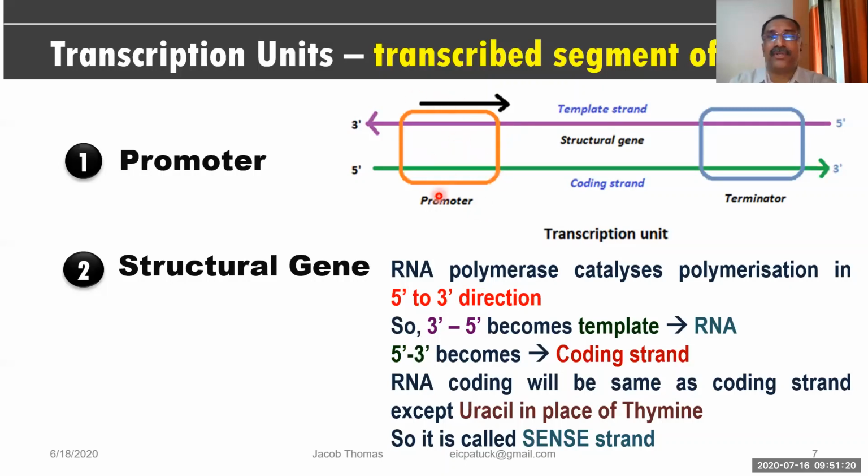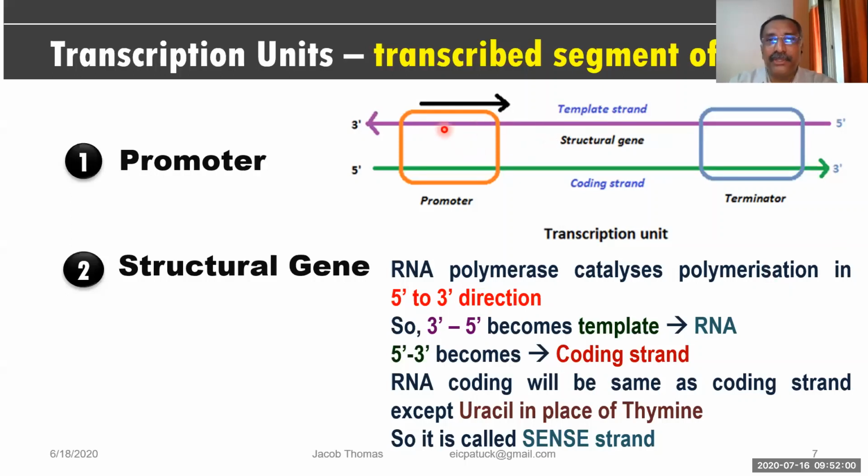Now I'm talking about the structural gene. Here something is written. Structural gene means the gene which is transcribing the DNA structure, the transcribing unit, we can say otherwise. So what happens once this RNA polymerase comes and sits over here? This RNA polymerase will move in this direction. As a result, a new RNA strand will be synthesized. That is what is written here, polymerization. A new strand is getting synthesized over here.